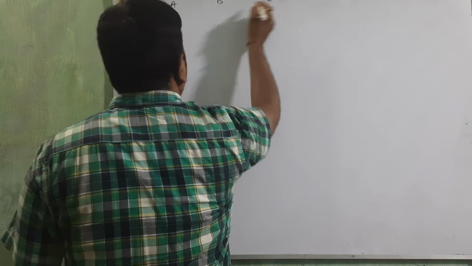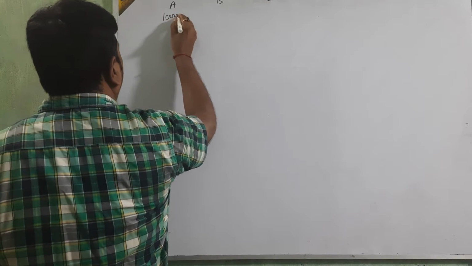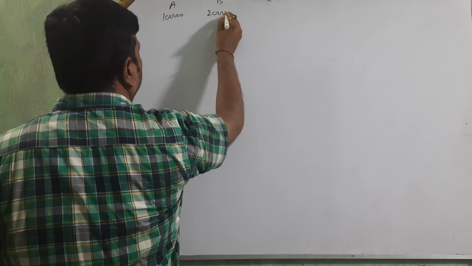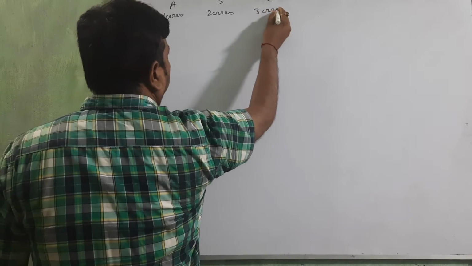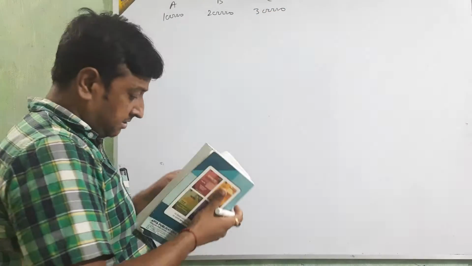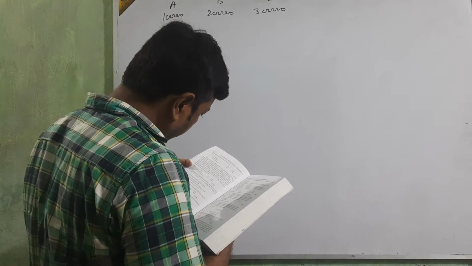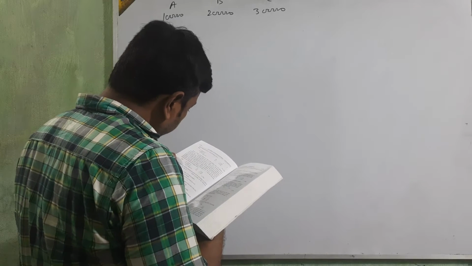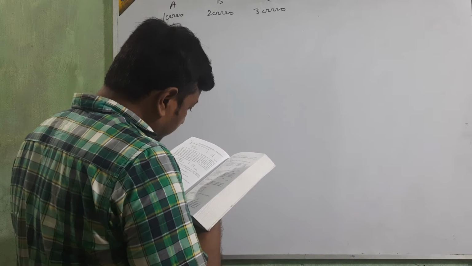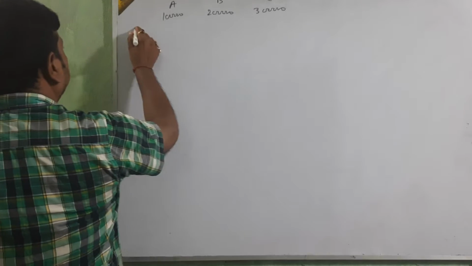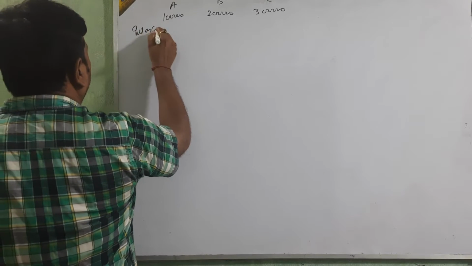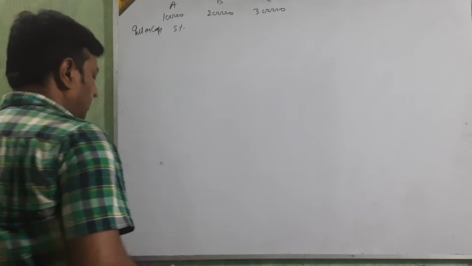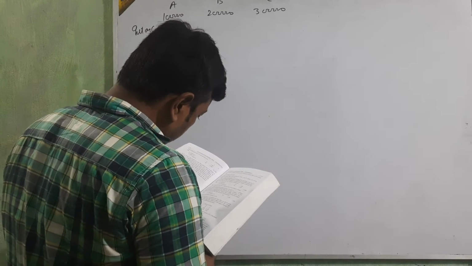A, B and C are partners, with capitals of 1 lakh, 2 lakh and 3 lakh. And then, after that, on 1st April, accounting for the year, interest on capital is 5%. Interest on capital 5%. Okay.